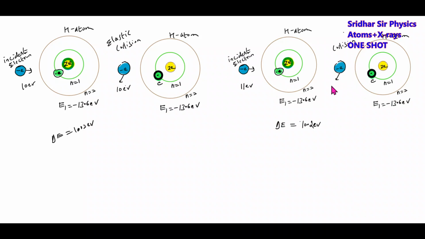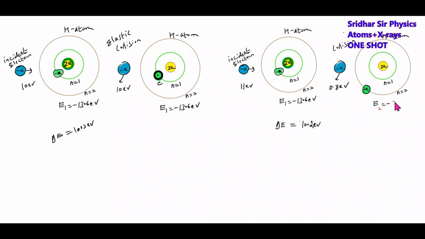So it will give the remaining 0.8 electron volt, and the electron will rebound. The hydrogen atom will get excited, to the second state.